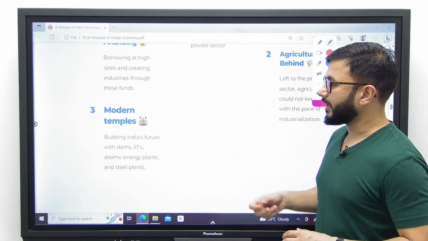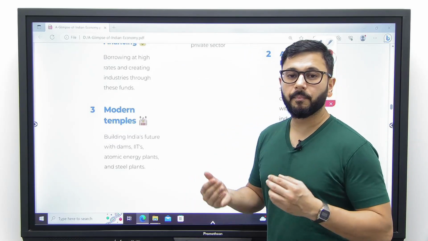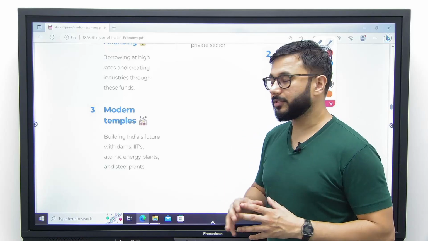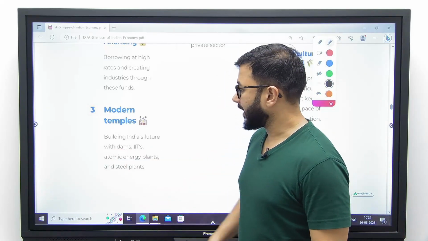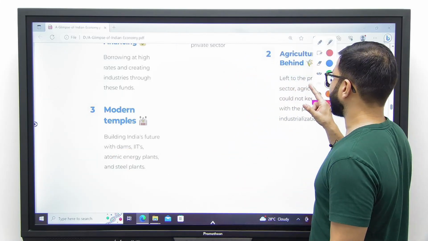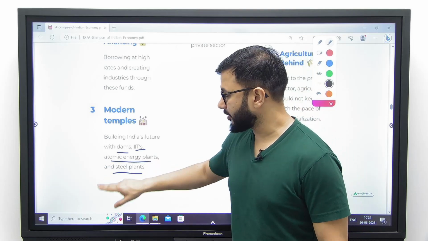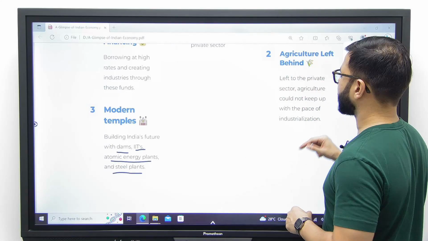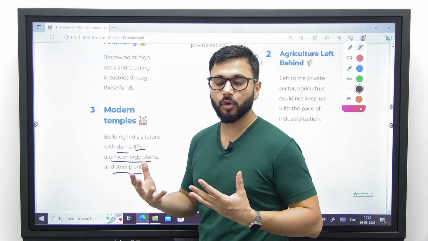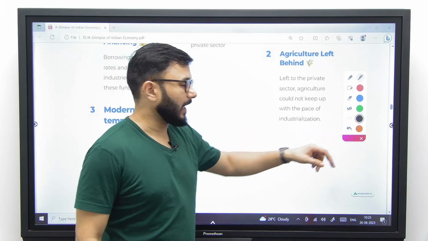And number 3, it said we need to create modern temples. We need to focus on changing the kind of temples that we create. Instead of building actual temples, let's focus on the new temples of modern India in the form of dams, IITs, atomic energy plants, steel plants, etc. And this was made a reality. This is why we see such high growth in India today, because we created these modern temples at that time.